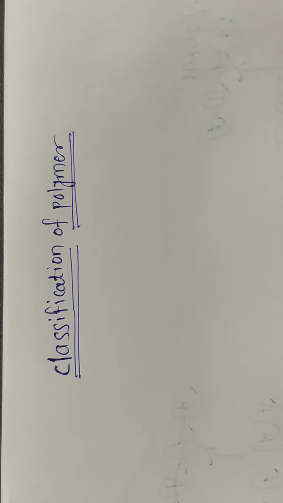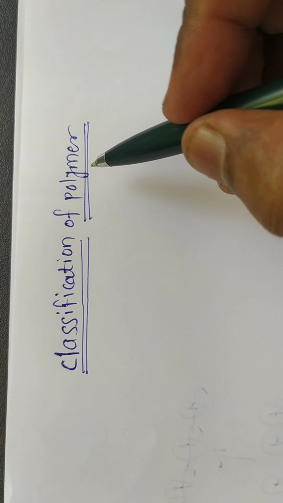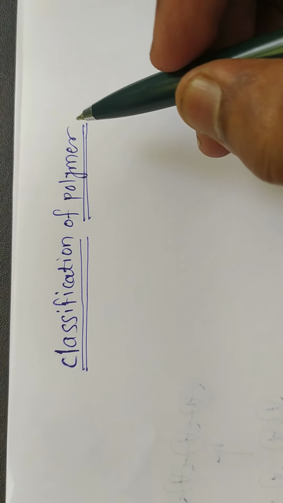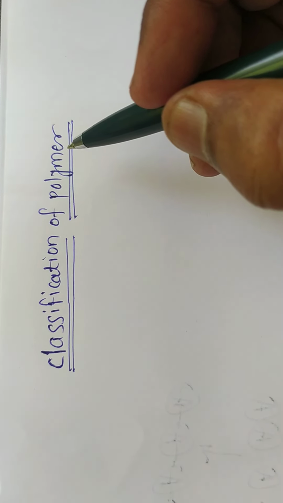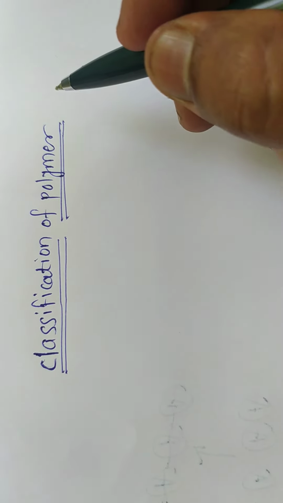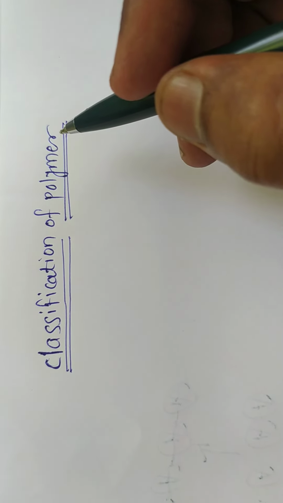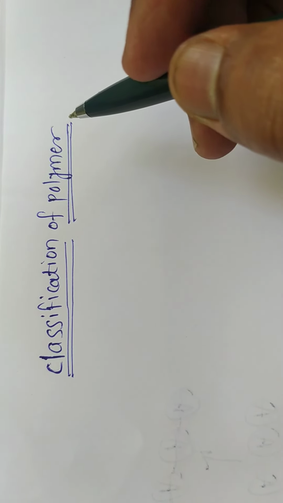Hi friend, today we are going to see classification of polymer. The term poly means many, meros means part. Polymer is nothing but a molecule which is formed by the combination of many monomer units. It is a high molecular weight compound which is formed by the combination of a large number of simple units.